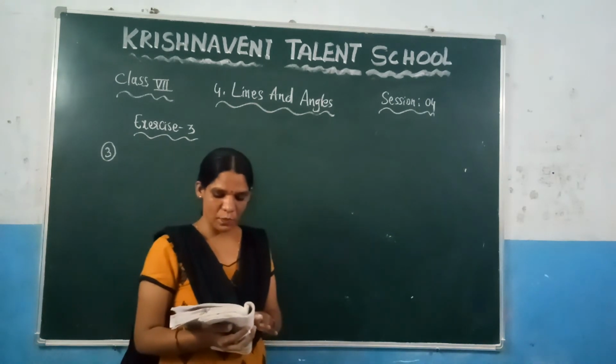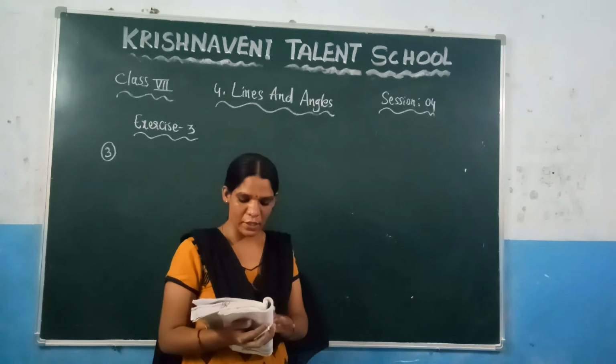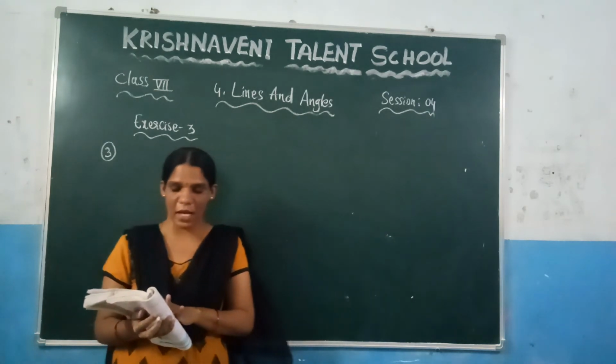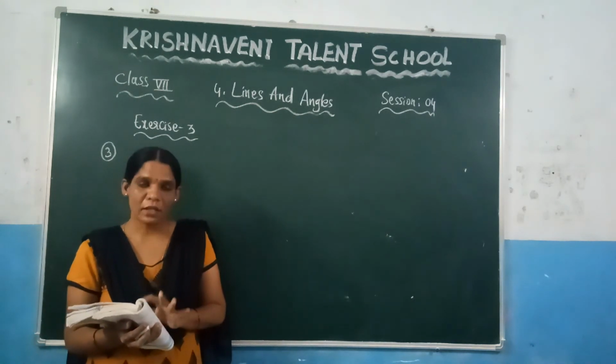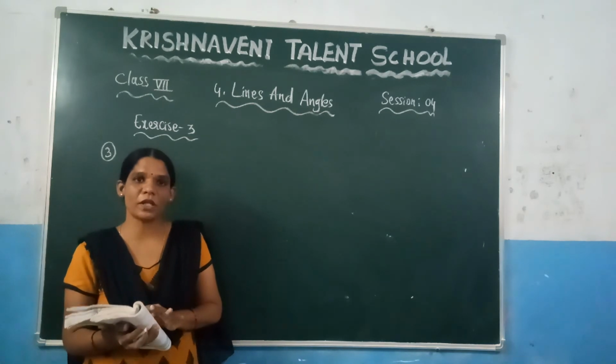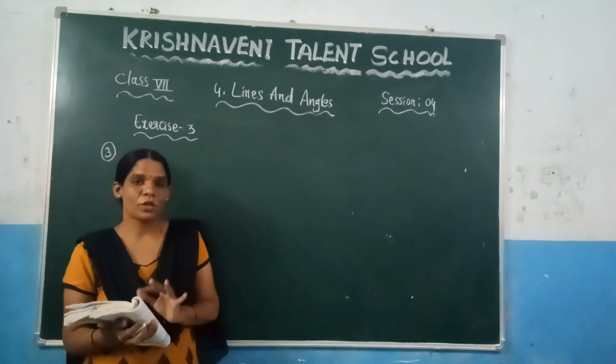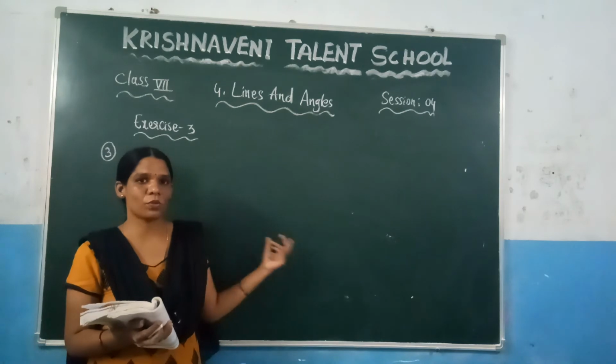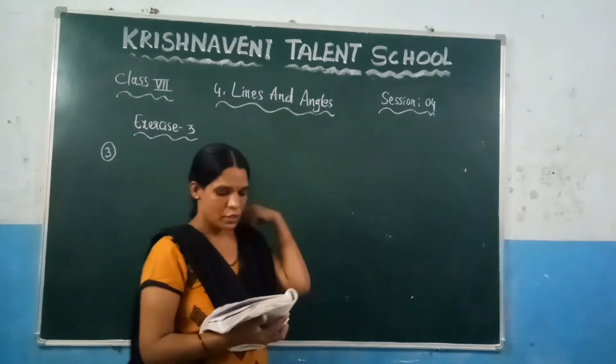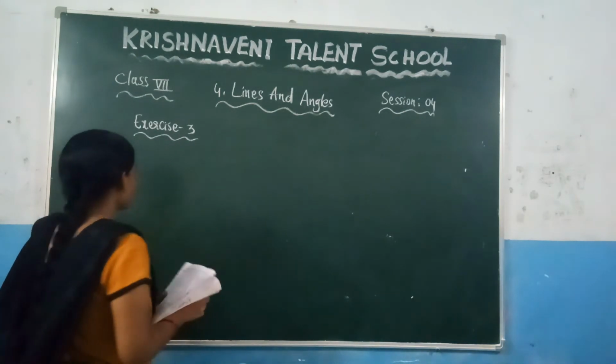So the statement they have given here is, two acute angles cannot form a pair of supplementary angles. What is the reason? Since the sum of the two angles is 180 degrees, you will never get two angles as acute, right? So write the reason here.